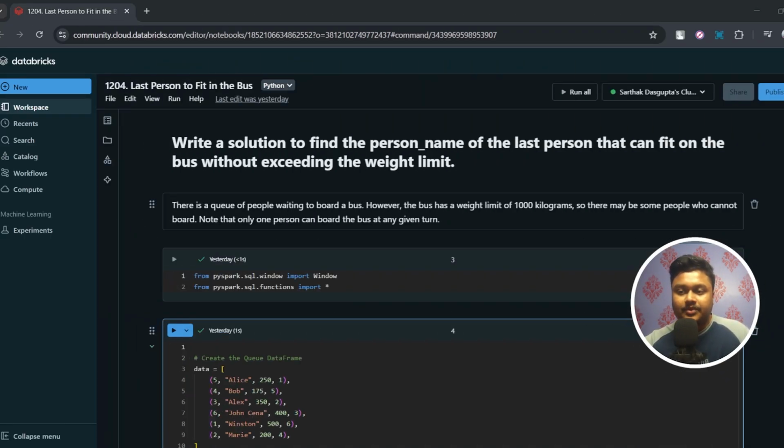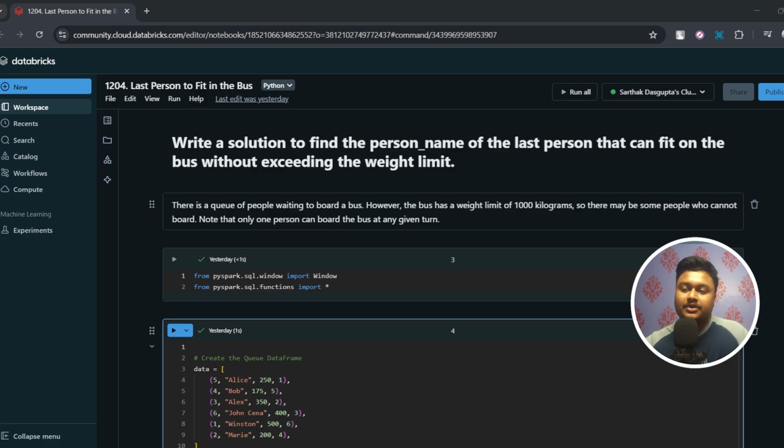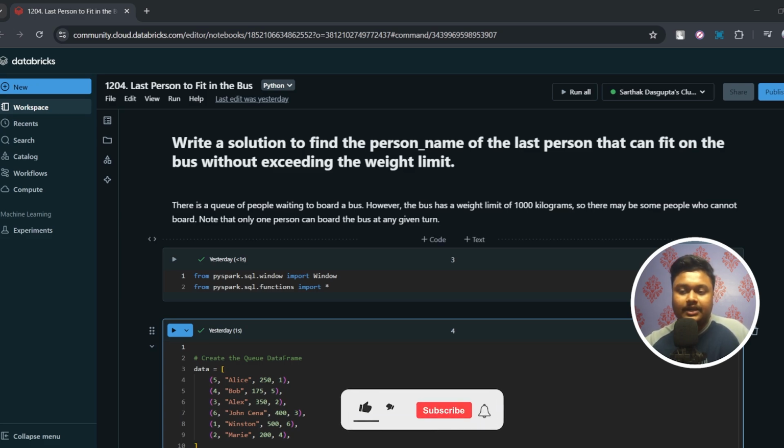So the question is, write a solution to find the person name of the last person that can fit on the bus without exceeding the weight limit. There is a queue of people waiting to board a bus. However, the bus has a weight limit of 1000 kilograms. So there may be some people who cannot board. Note that only one person can board the bus at a given time.